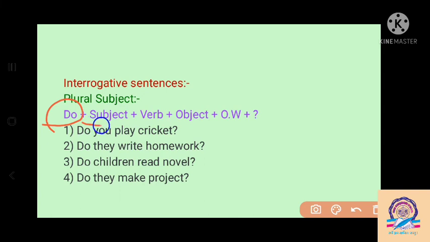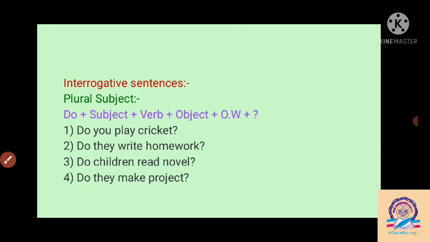Then the other formula remains the same. It means the subject is in the first position, then verb, then object, then other words, and at the last a question mark is there. So with the "you" we have to write do. So, do you play cricket? If we ask the question here, do you play cricket? Then, do they write homework here? So for "they" we have to use do here. Then "children" is a plural word. So for children we have to apply do here. So, do children read novels here?